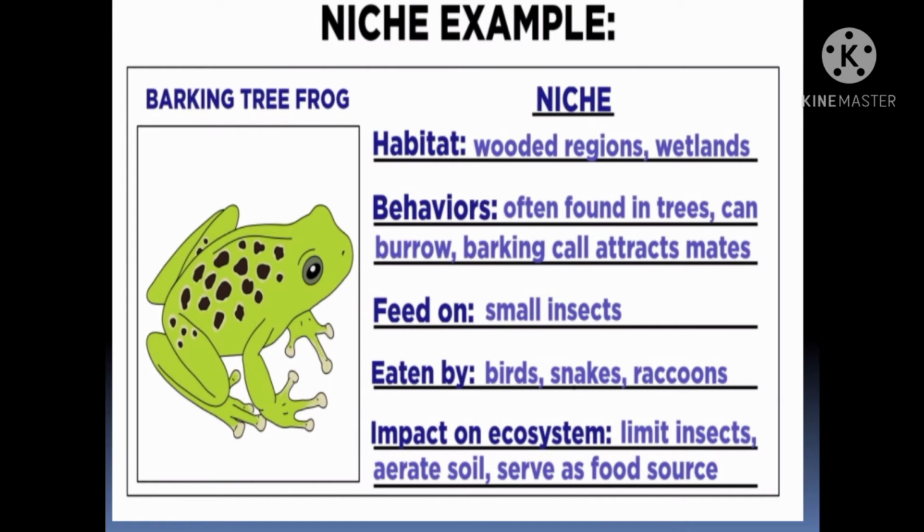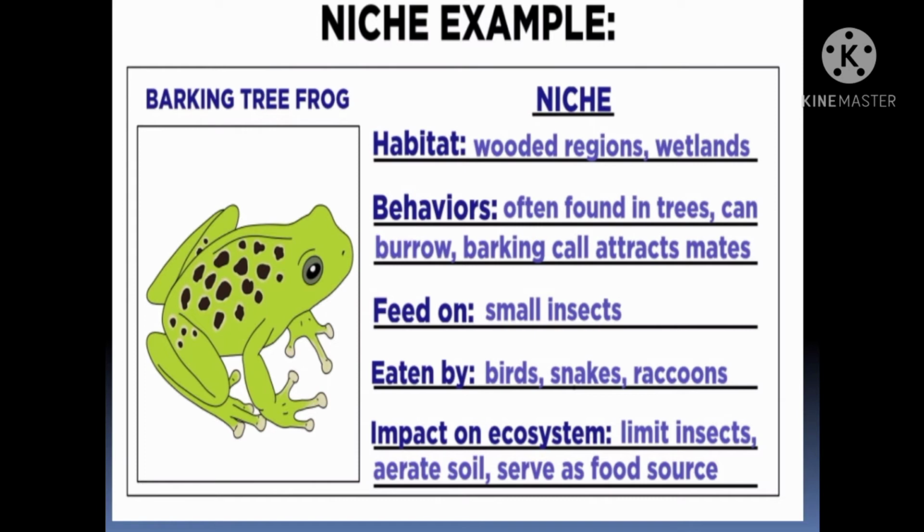It feeds on small insects. And the frog is also a medium-sized animal which can be eaten by large birds and large reptiles. So it is eaten by birds, snakes, raccoons. Now, what all things does it do? What is its impact on the ecosystem?